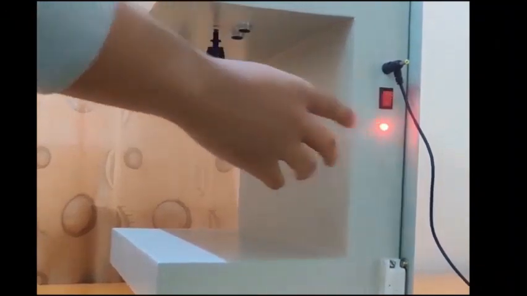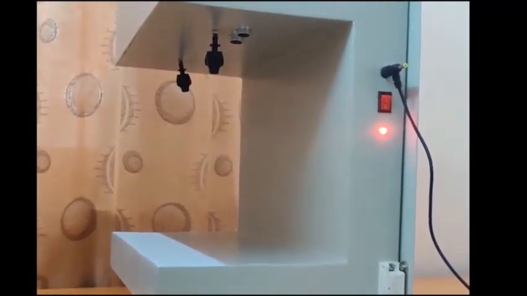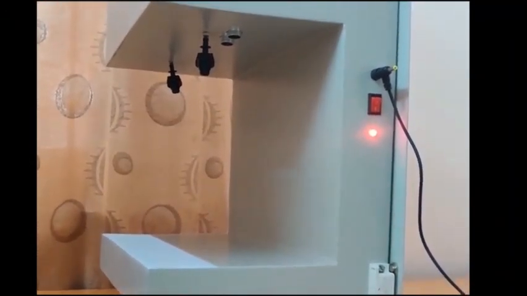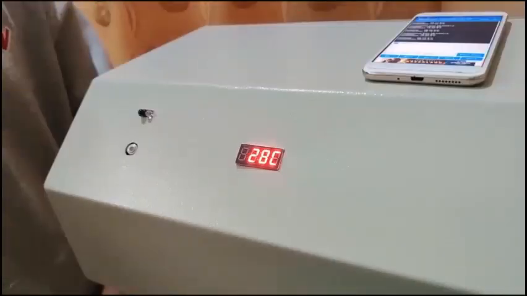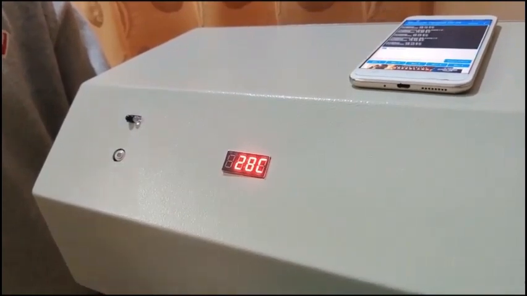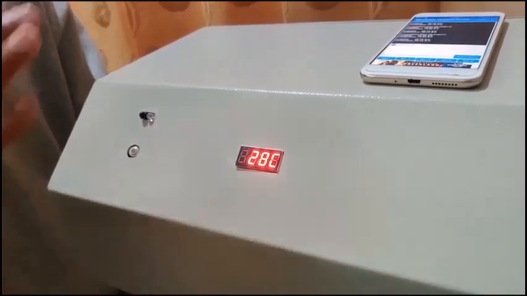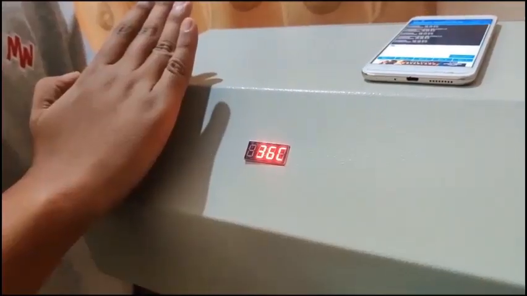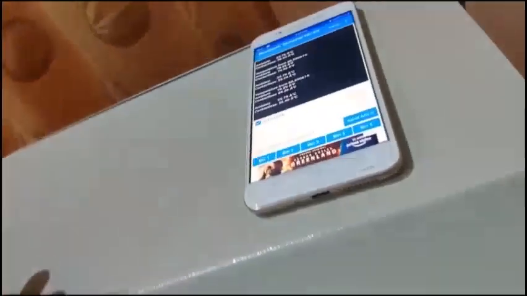I'll switch on the sanitizer system. When I place my hands in the proximity of the sensor, my hands get sanitized. Now we'll see how the temperature system works. As I place my palm in front of the temperature sensor, my temperature is being displayed and it is transferred to other devices through Bluetooth.